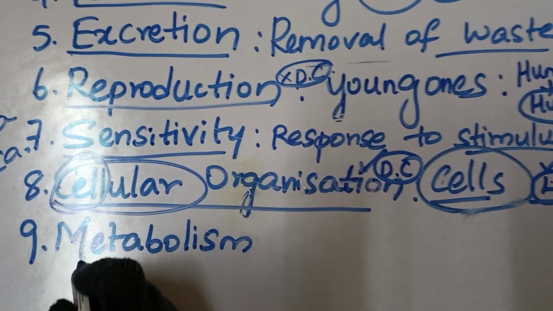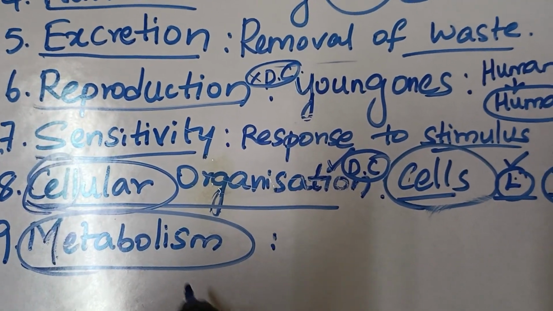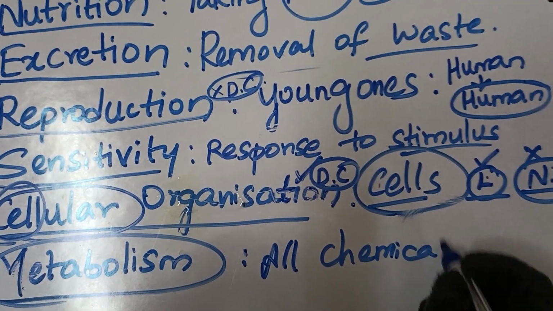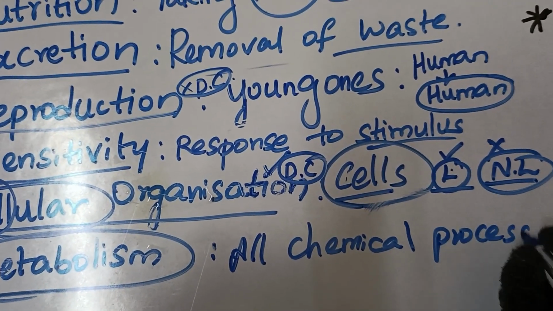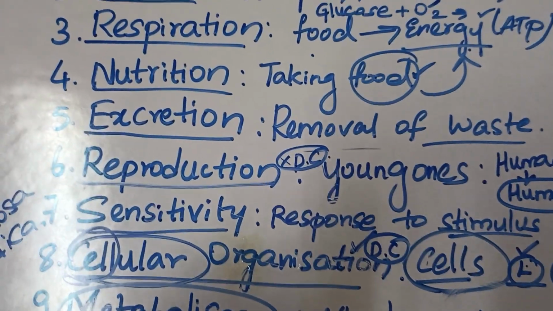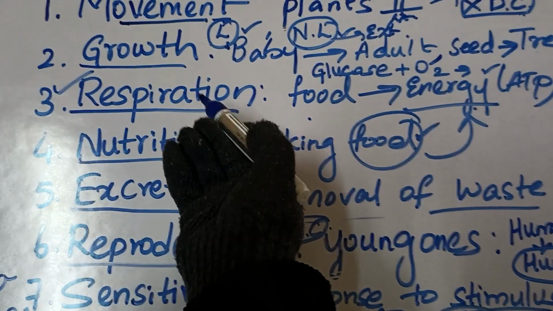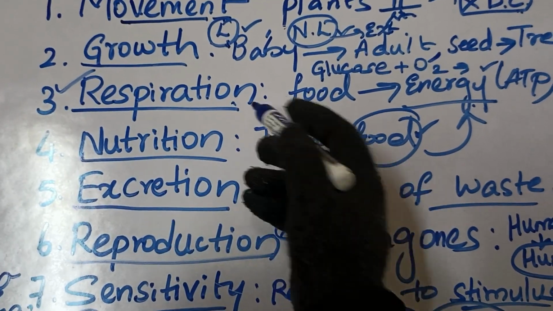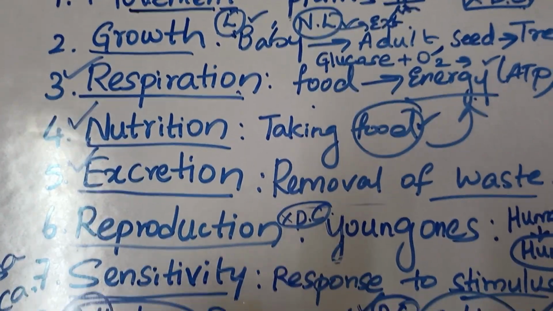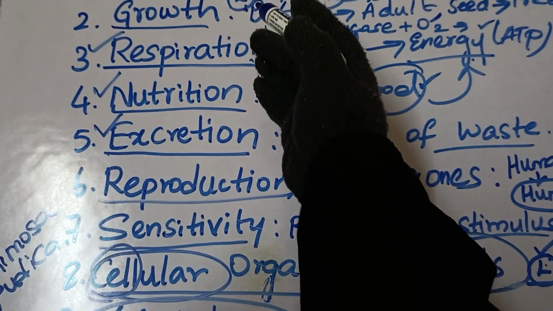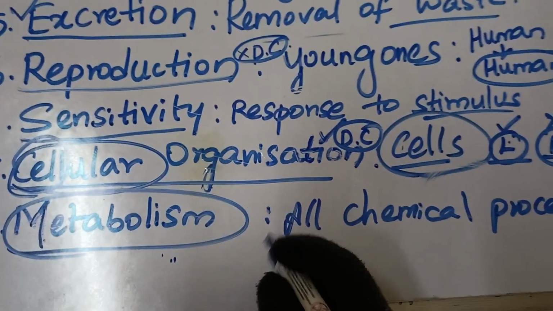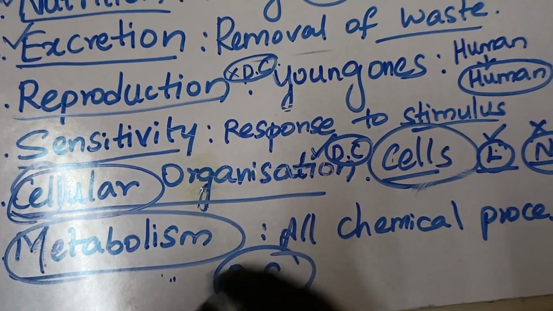Next, the last characteristic is metabolism. What is metabolism? It is all the chemical processes or chemical reactions that take place inside a living body. Examples include, as I have told you, respiration. Respiration is a part of metabolism, an activity of metabolism. Nutrition is a part of metabolism. Excretion is a part of metabolism. So metabolism is a broad term for all these important processes happening inside the living organism. That is why metabolism also becomes a defining character.